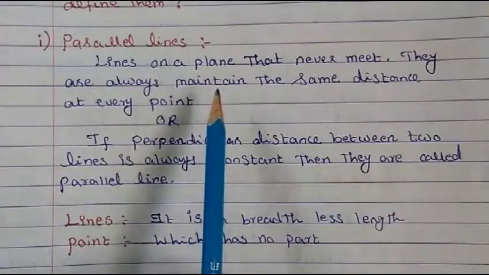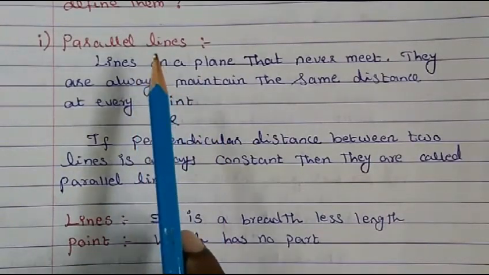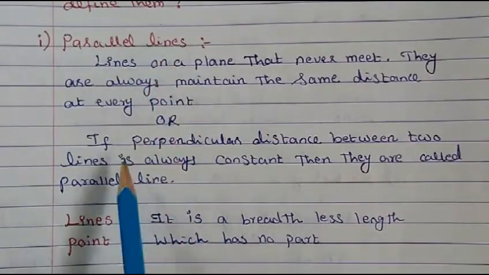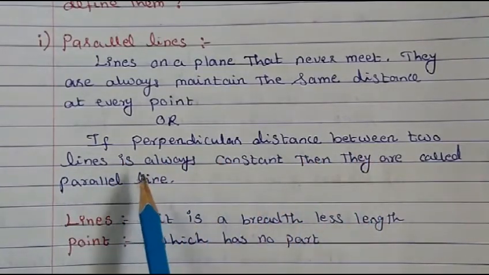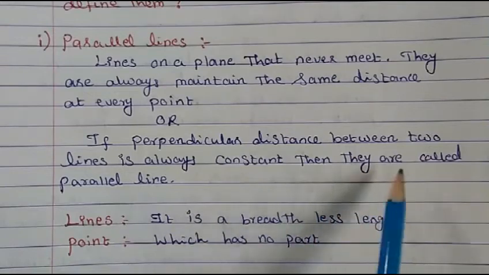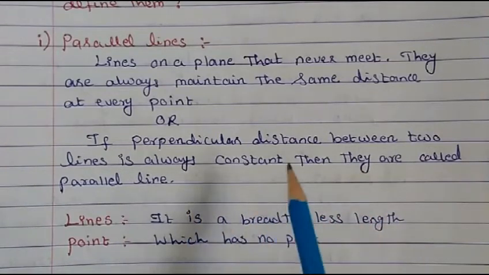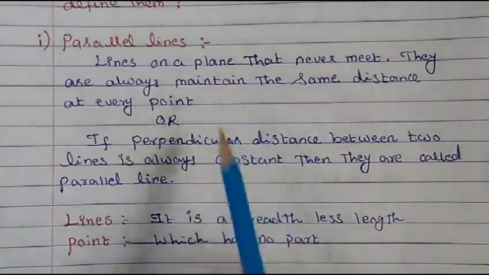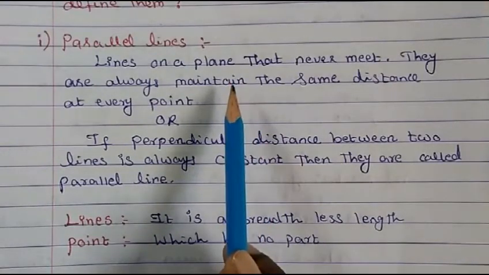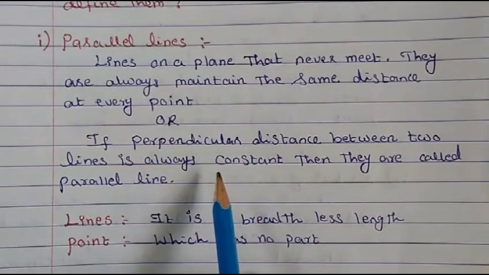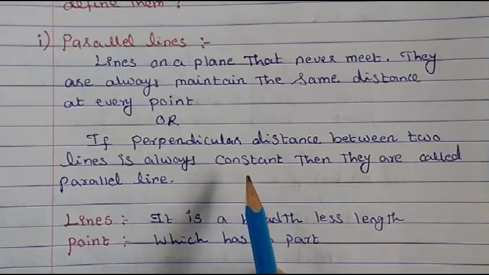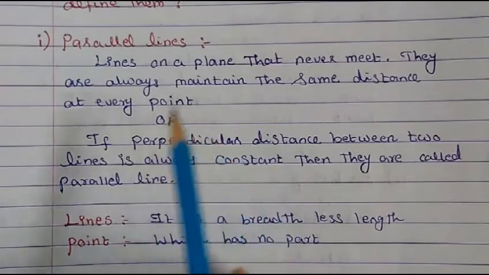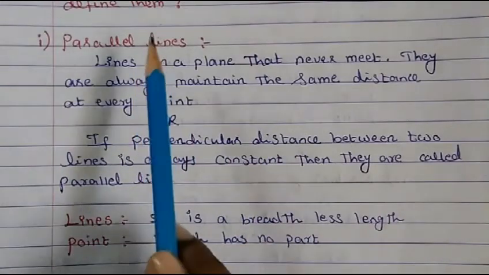So this is one of the definitions you can give for parallel lines, or you can also define it as: if the perpendicular distance between two lines is always constant, then they are called parallel lines. Any one you can follow, not both. You can either write this definition or that one, no need for both, but I am explaining both. So this is the definition for parallel lines.